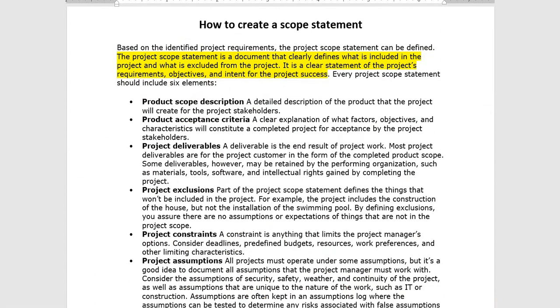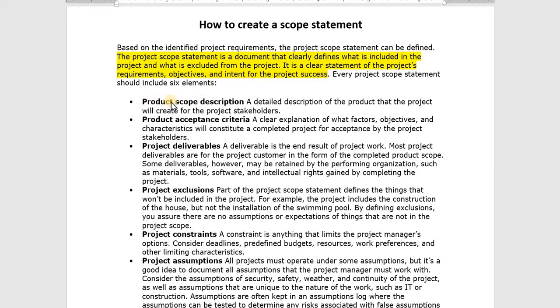So today's video topic is how to create a scope statement for a project. First of all, we need to know what a scope statement is. A scope statement is a document that clearly defines what is included in the project and what is excluded from the project. It is a clear statement of the project requirements, objectives, and intent for the project's success.